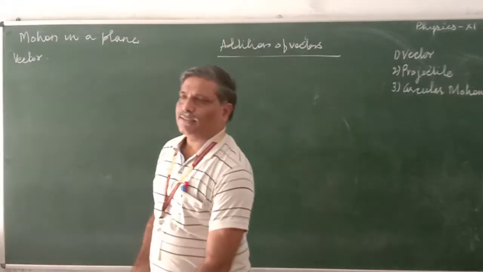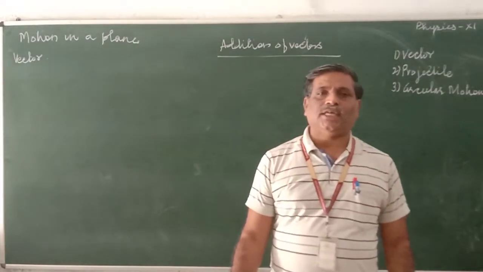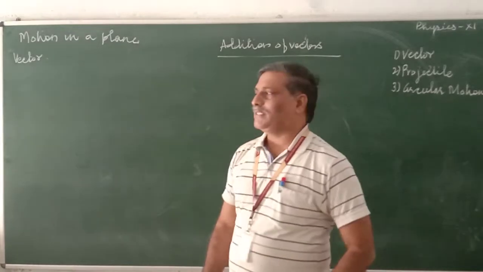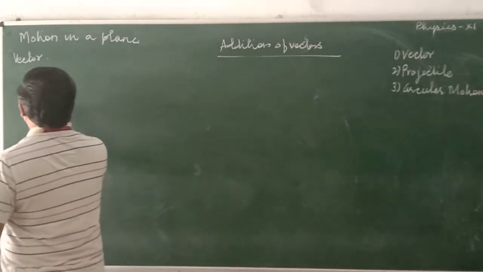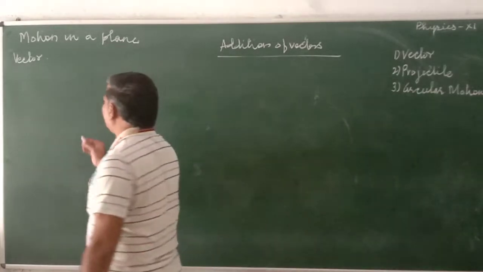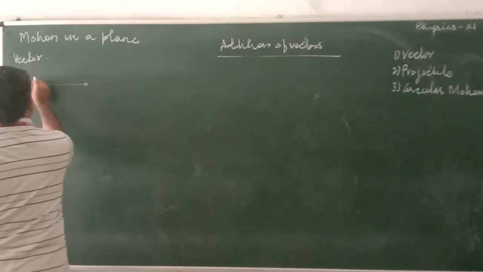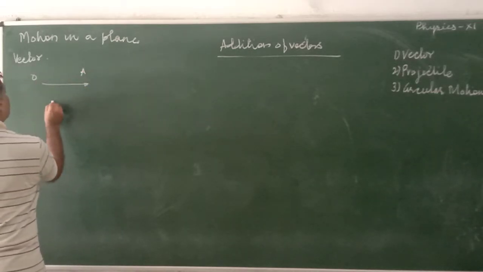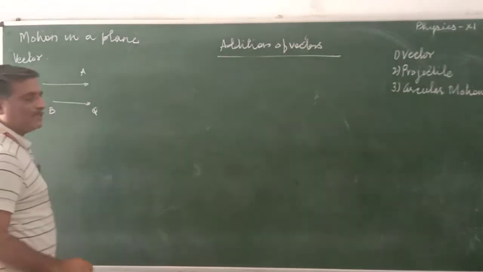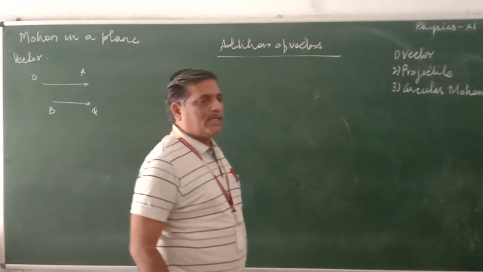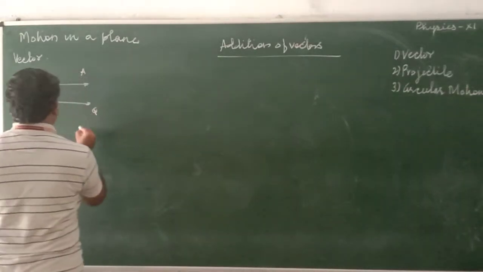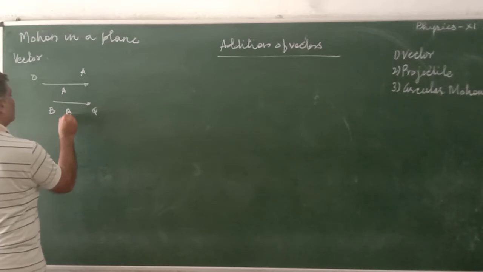Already I said, addition and subtraction are not two different things. Addition is the same as subtraction. How do we subtract? Subtraction is nothing but addition of negative vector. For example, this is OA, this is BQ. We want to subtract them. What is the way to do this? See, negative vector of BQ, this is A, this is B.